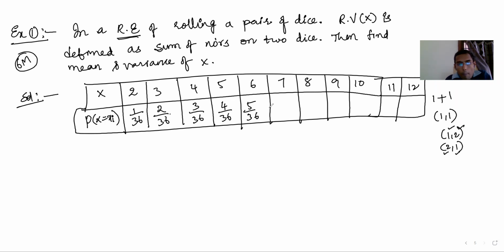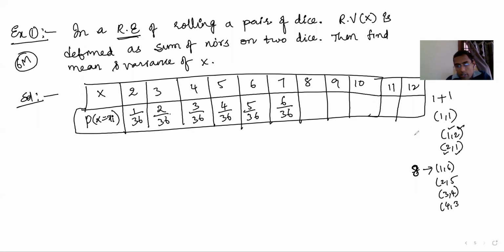Sum 6 gives 5 by 36. Sum 7 means what you get? 1 comma 6, 2 comma 5, 3 comma 4, 4 comma 3, and so on: 6 by 36, right? Sum 8 means now onwards it will reduce.